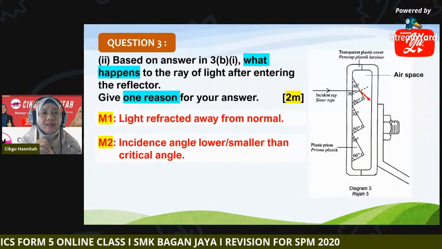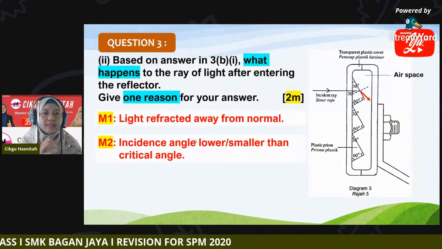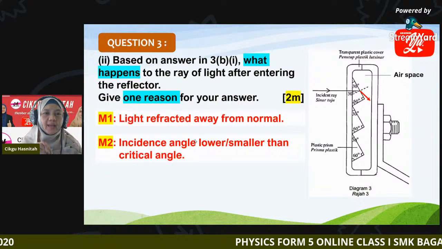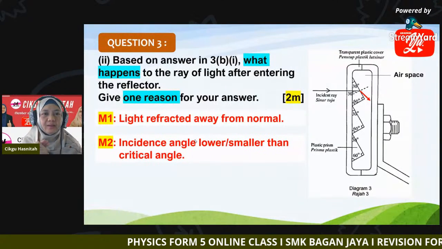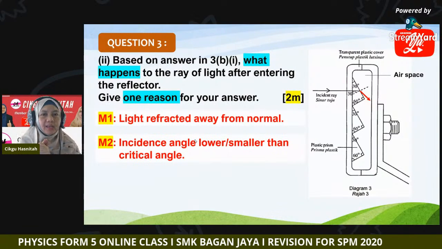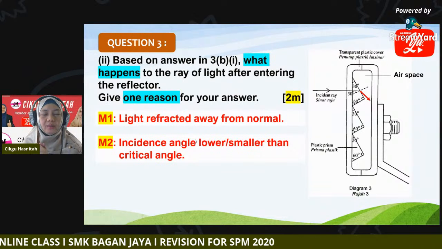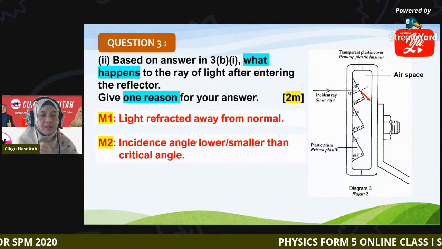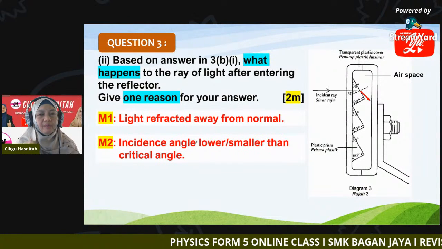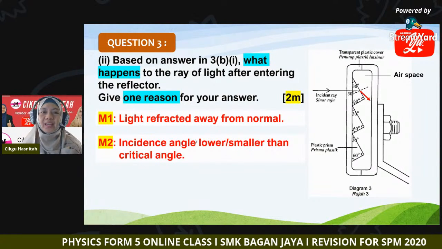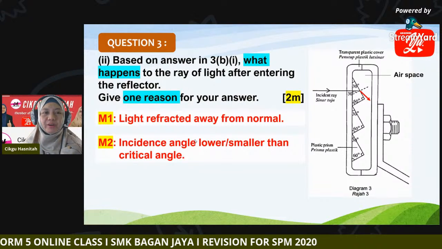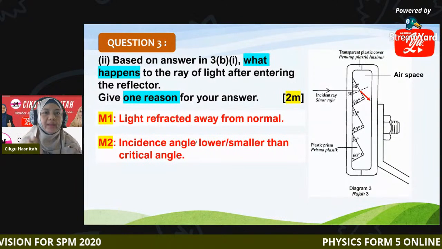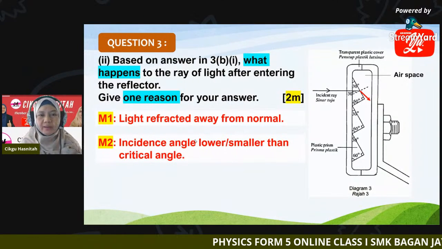Okay, why? Your reason, mark 2 is your reason. This is because the incident angle is smaller than the critical angle. Or you can say because the incident angle is lower or smaller than critical angle. So the light will refract away from normal. Okay, anybody get this point? Who have tried it yet? Okay, how to get 2 marks for what happened and its reason.